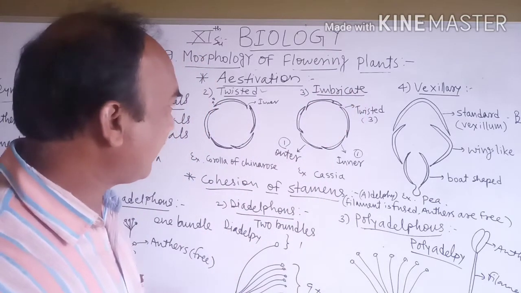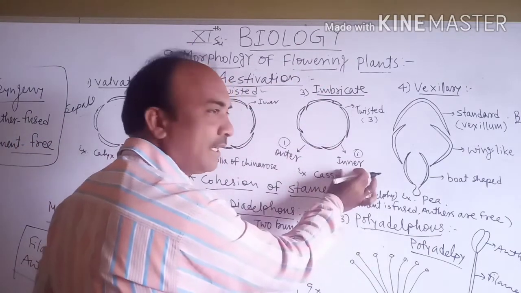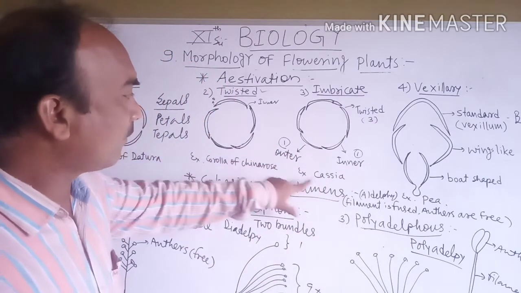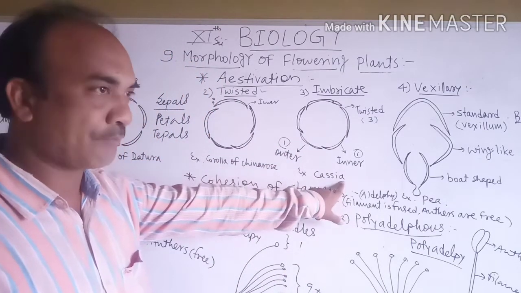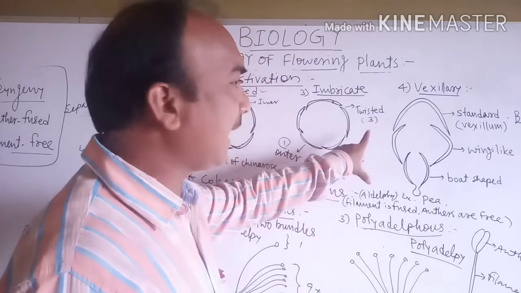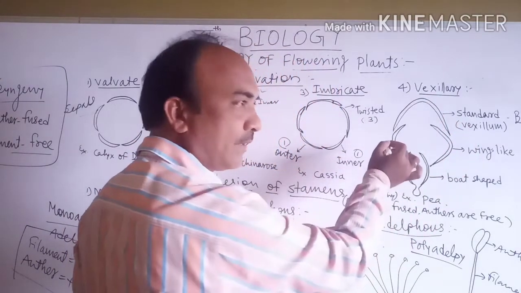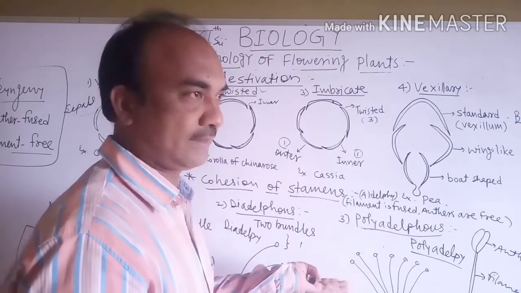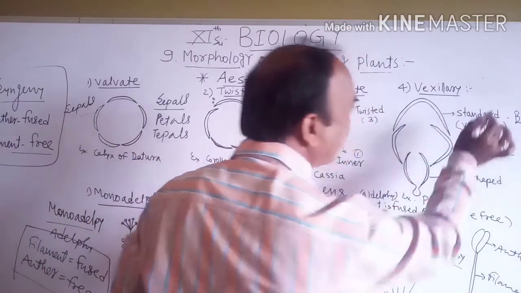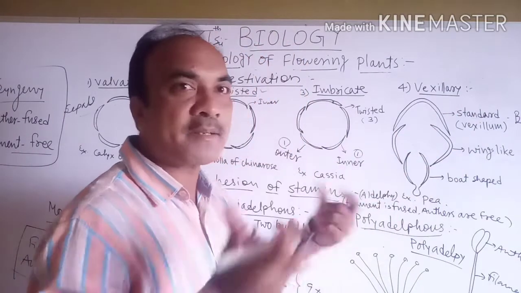Simply remember that 3 petals are twisted. One is completely inner and the other is completely outer. For example, cassia. Then the fourth type, vexillary. In the vexillary type, one petal is completely outer and it is the largest. This largest petal is called the standard or vexillum, and it is butterfly shaped.